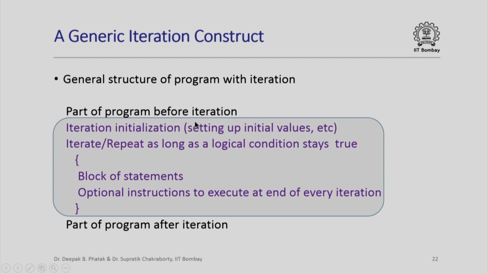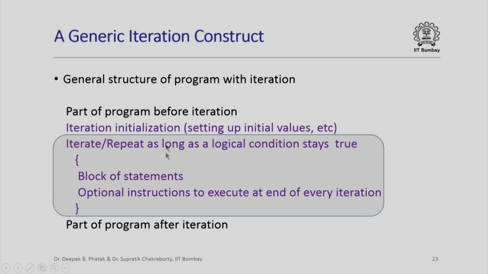So in general, an iteration construct looks like this. There is a part of the program before iteration, then there is a part where you initialize values that are going to be used in your iterative construct, and then you iterate or repeat as long as a logical condition stays true. And what do you iterate? You basically execute a block of statements, and you could optionally have some instructions to execute at the end of every iteration. Of course we could treat this whole thing as one block of statements, and after your iteration or repetition is completed, when this logical condition becomes false, you come out of this iteration construct and you execute the remainder part of the program.